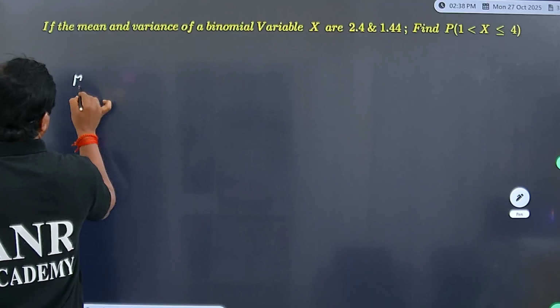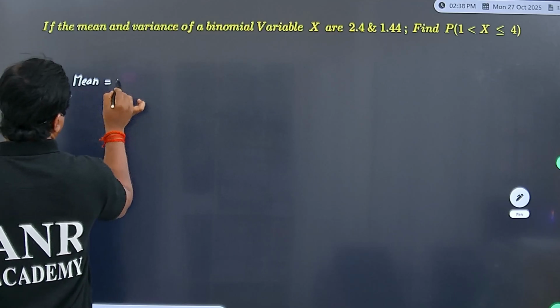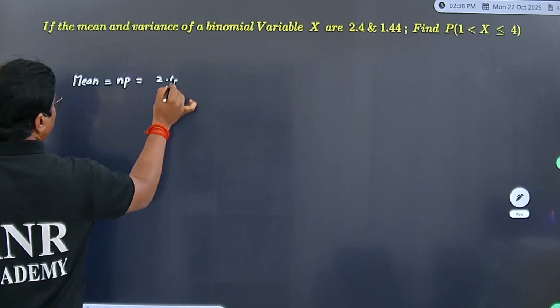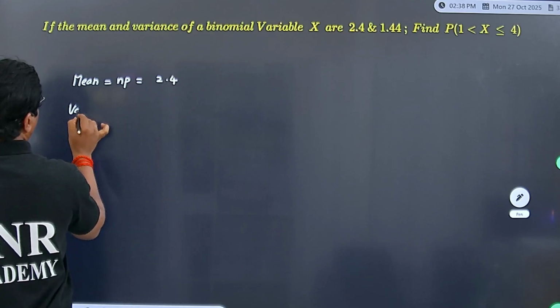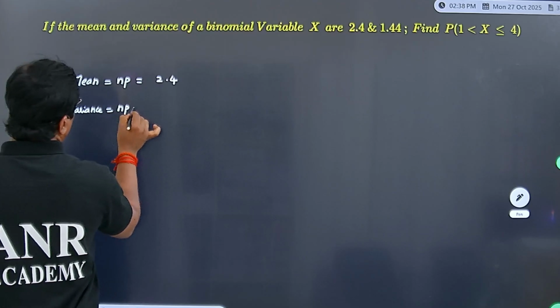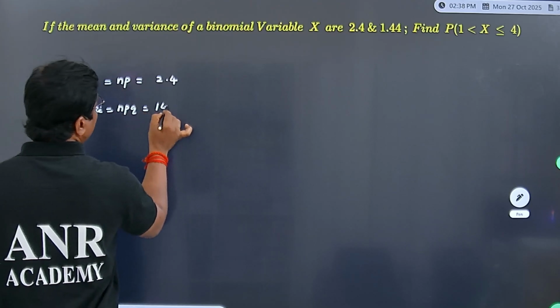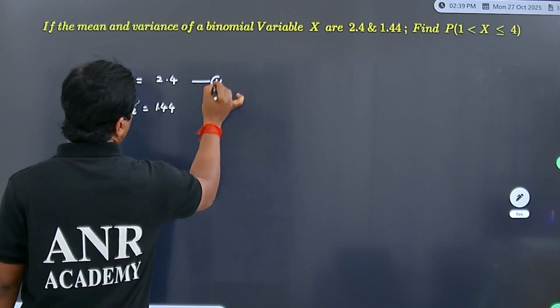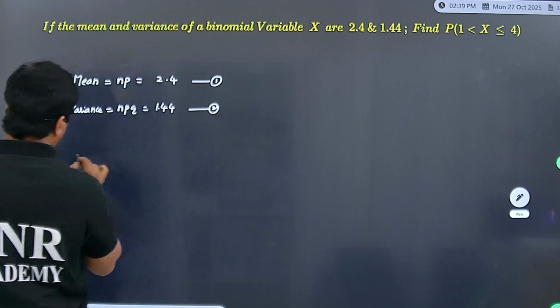Yes, given that mean value NP is 2.4. Next, variance NPQ is given as 1.44. Result 1, result 2.